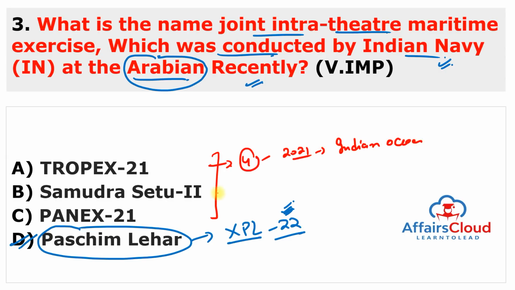Next is Samundar Setu 2. This is Indian Navy exercise, and so many ships of Indian Navy participated, like INS Calcutta, INS Kochi, INS Talwar participated under this exercise. Next is Pan X exercise 21.